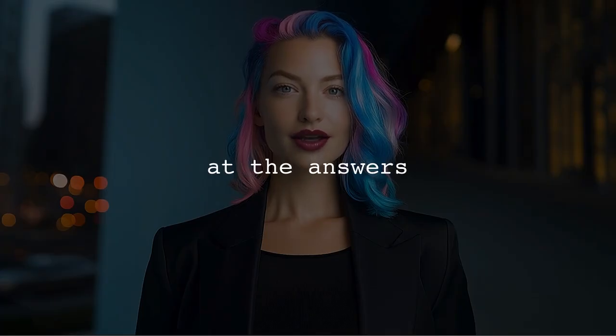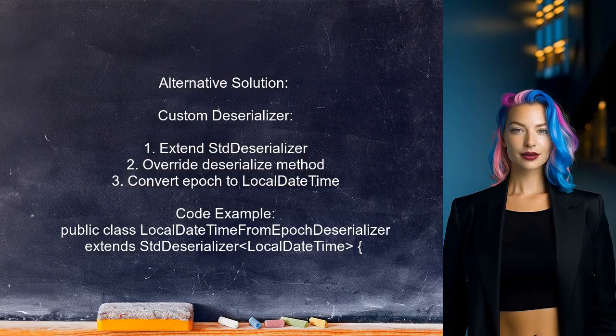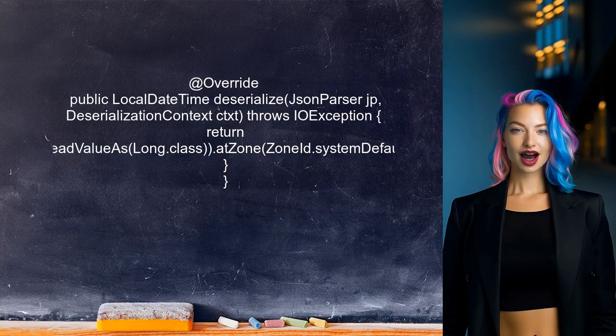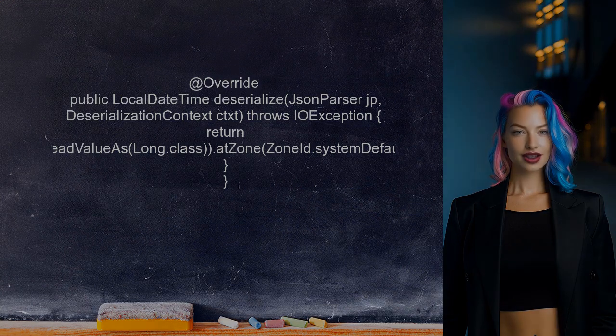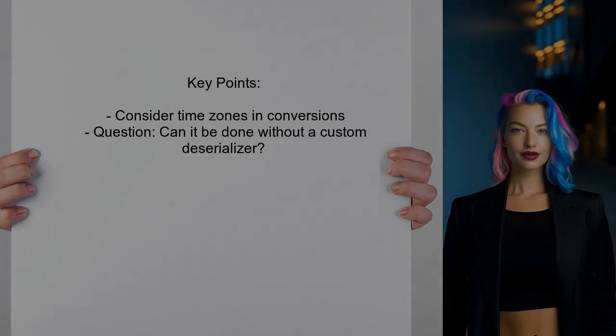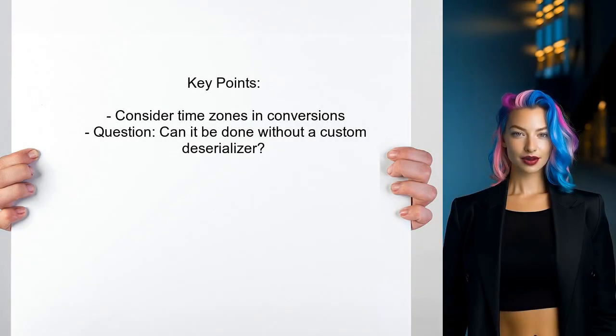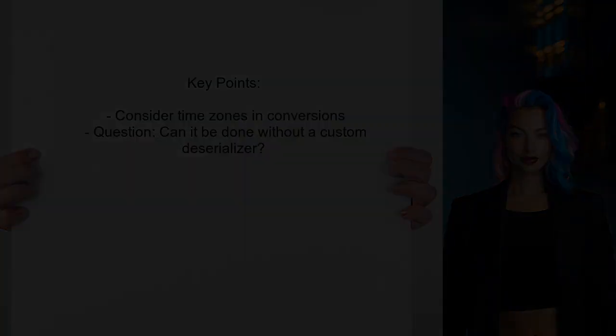Now let's look at the answers provided by other users. One user has created a custom deserializer to convert epoch time to local date time. They extend the StdDeserializer class and override the deserialize method to read the epoch value and convert it to local date time using the system's default time zone. They also mention the importance of considering time zones in the conversion process. However, they are still curious if there is a way to achieve this without writing a custom deserializer.